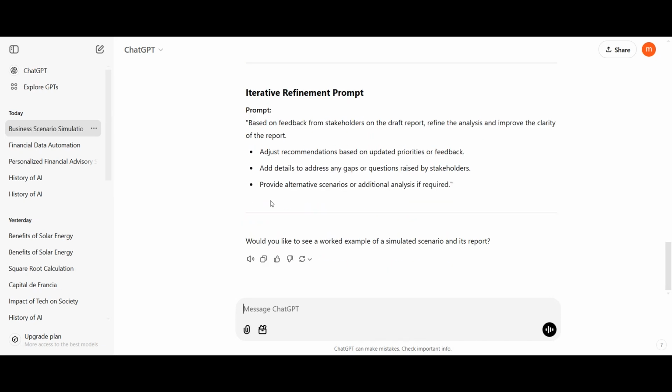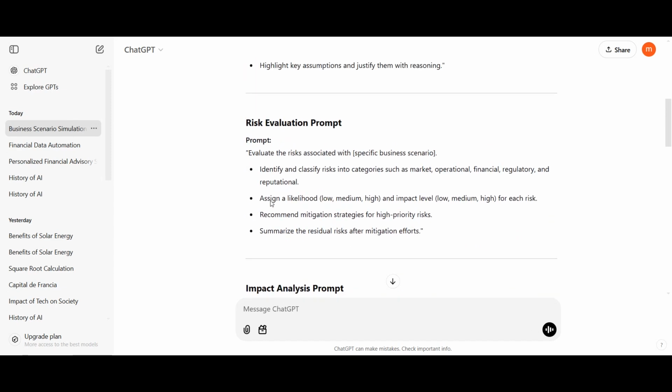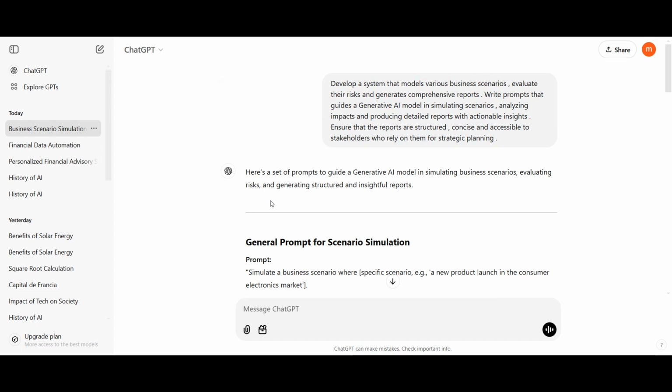Now here it has provided us with the prompts for all the given situations, right? So this is how AI helps in risk scenario modeling. Next up is contract summarization and drafting. Let's see how it works.